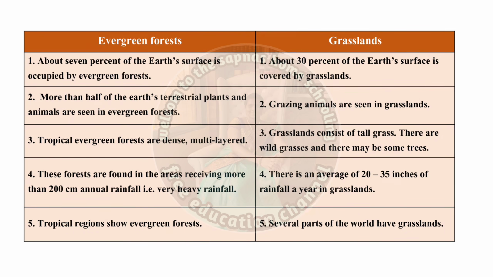Tropical evergreen forests are dense, multi-layered. Grasslands consist of tall grass, there are wild grasses, and there may be some trees. These forests are found in the areas receiving more than 200 centimeter annual rainfall. That is very heavy rainfall, evergreen forest. And grasslands, there is an average of 20 to 35 inches of rainfall a year in grassland. Tropical regions show evergreen forest. Several parts of the world have grasslands.